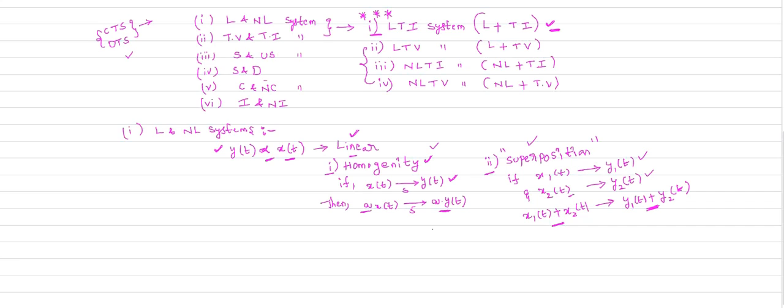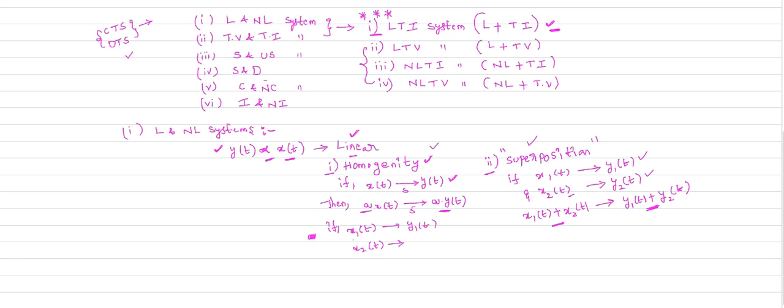If you combine these two conditions, I will write the condition of linearity like this. If x1 of t is the input, it will produce the output y1 of t. If x2 of t is another input, I will combine the two conditions, homogeneity and superposition, and make the statement to check whether the given system is linear or non-linear.